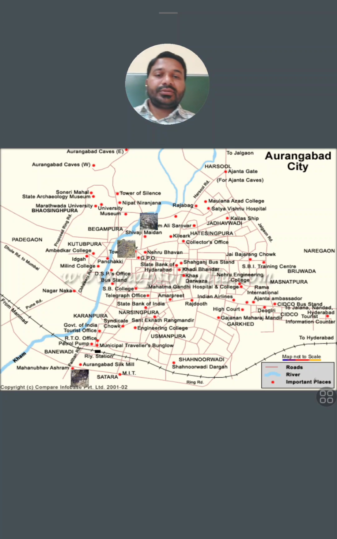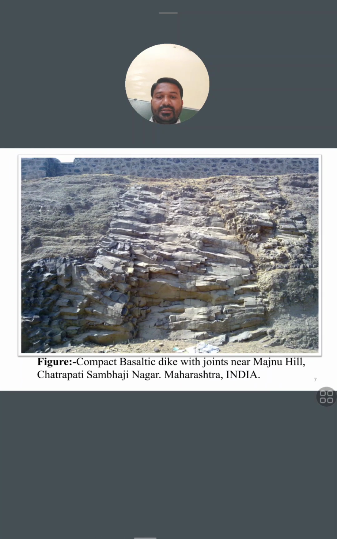Now, after talking about the dike definition and other things, I want to show that these dikes are also present in our Chhatrapati Sambhajinagar. Okay, so these 5 dikes I'm going to show you in the next slide. See, this figure shows a compact basaltic dike with joints near Majnu Hill, Chhatrapati Sambhaji Nagar, Maharashtra, India.